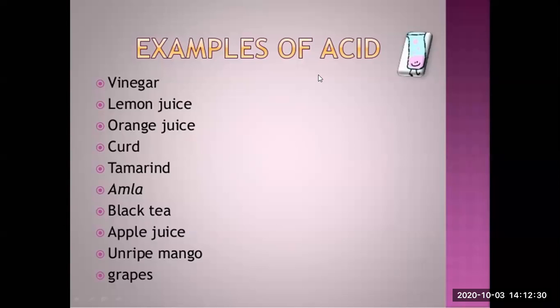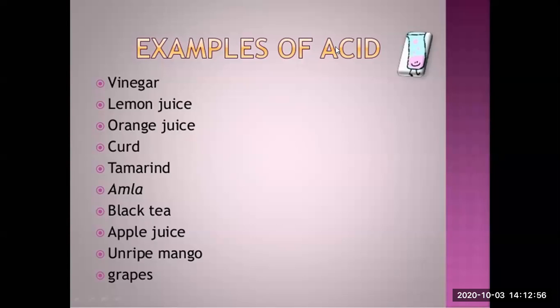Curd is again sour in taste. When you eat curd, its taste is very different from milk. It is sour in taste. That means curd also has acid. And which acid is present in curd? That is lactic acid. Tamarind, which you also call imli, has tartaric acid.